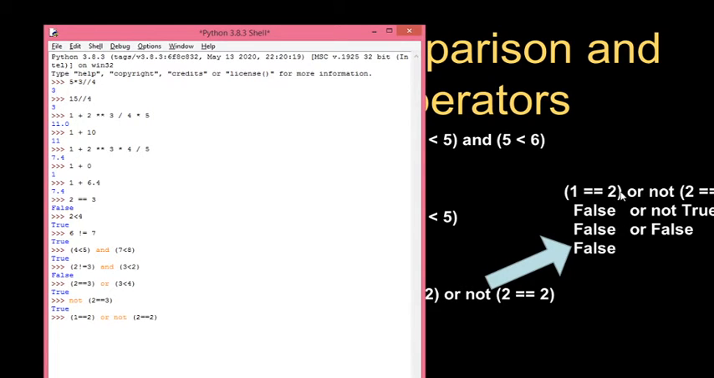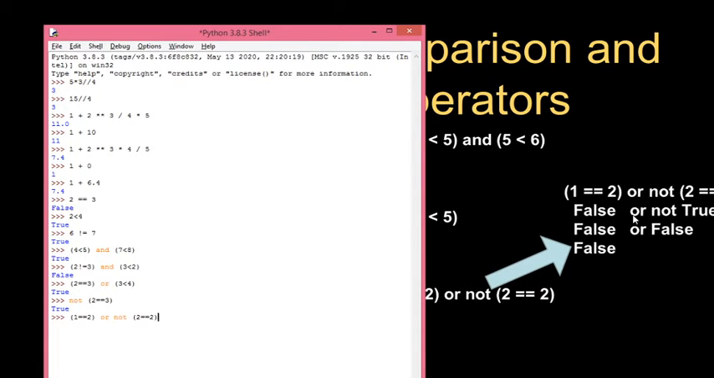That's why 1 is equals to 2 is false, and I have written false here. Then 2 is equals to 2 is true, so I wrote true here. Now the expression is false or not true.